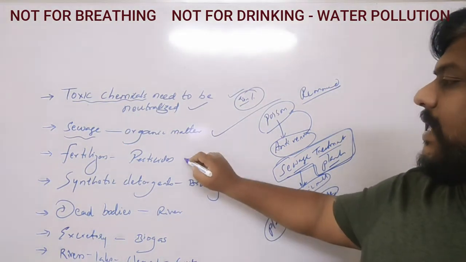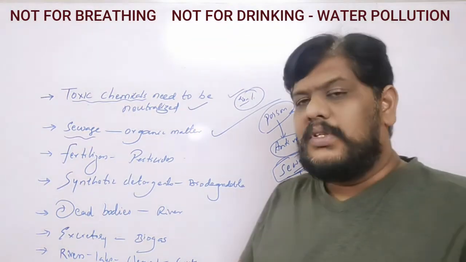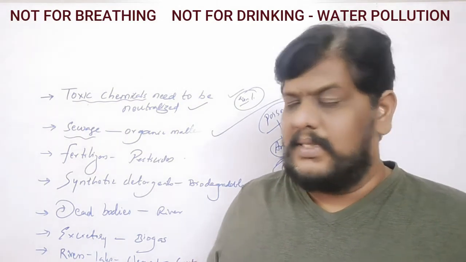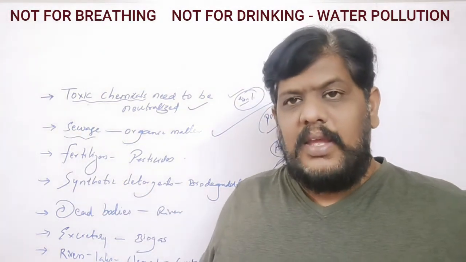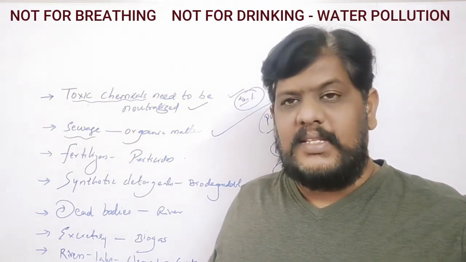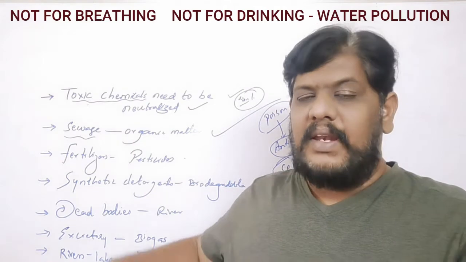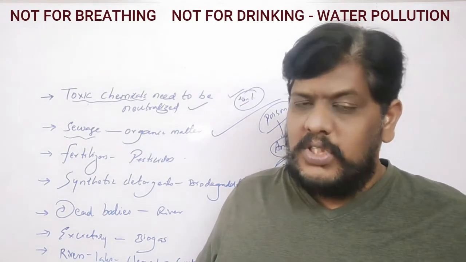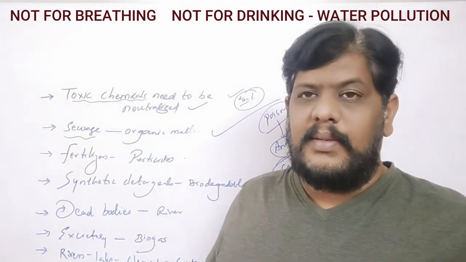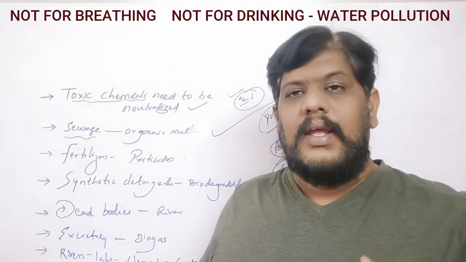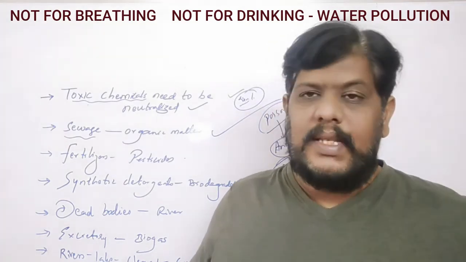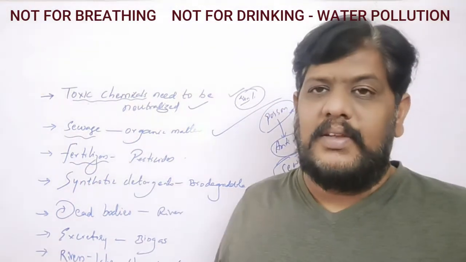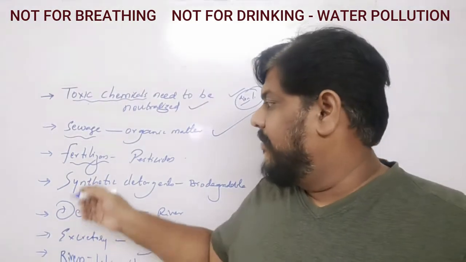Third one is fertilizers and pesticides. Now, if you see the farmers, they will be applying the pesticides, they will be applying the fertilizers, right? If the application of fertilizers is more than what is required, whenever the rain comes, it will be washed away into the water. If it is washed away into the water, the algae and the plant population will grow like anything, and that will disturb the whole ecosystem of the ponds or the lakes or the rivers. So we should not use an excess amount of fertilizer. The farmers should control the excess use of the fertilizers.